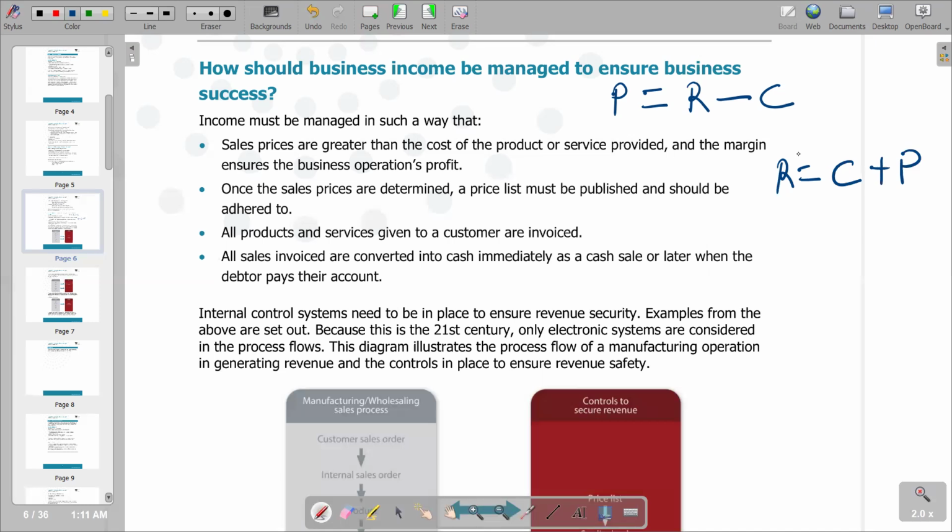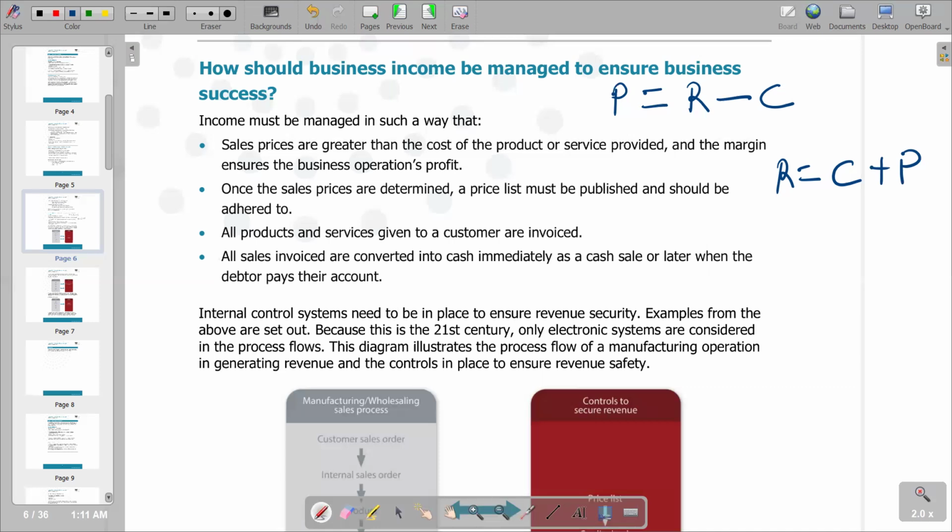With that, we can proceed to how income must be managed. We are given the first point, which reads: sales prices are greater than the cost of the product. Obviously, for profit to be made, the sales price has to be greater than the cost, so that a margin is created, which is now the profit. This is the first point.